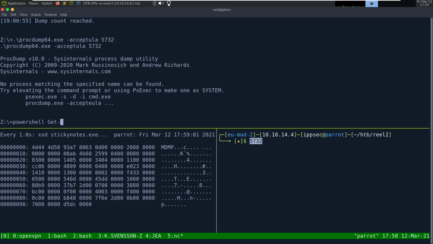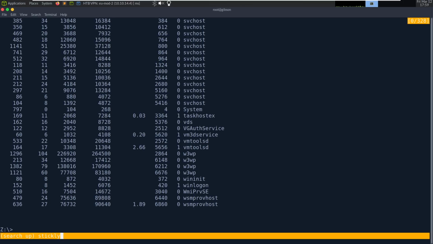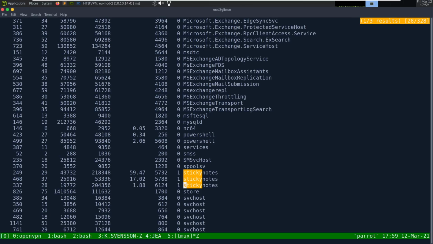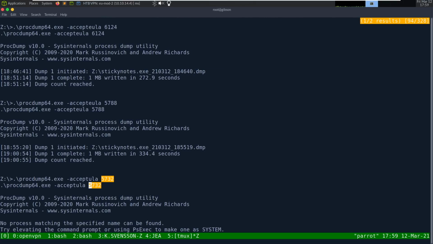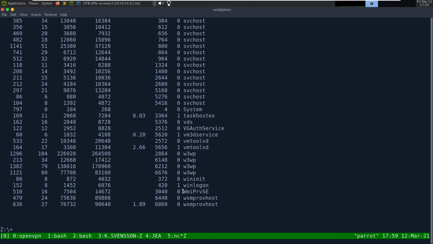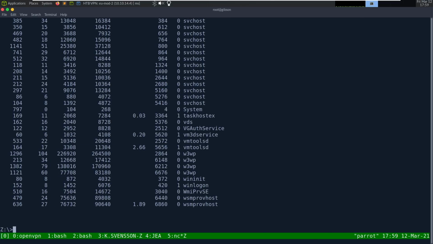PowerShell Get-Process. Sticky. 5732 does exist, but it did not dump. Okay, so maybe there's just something I'm not doing, or maybe you can't do it this way. I thought it'd be fun to play with it.